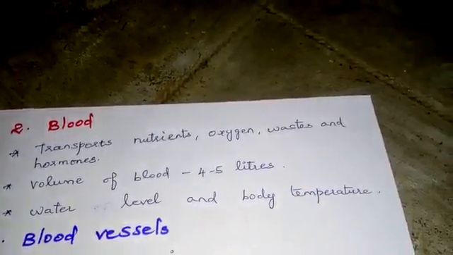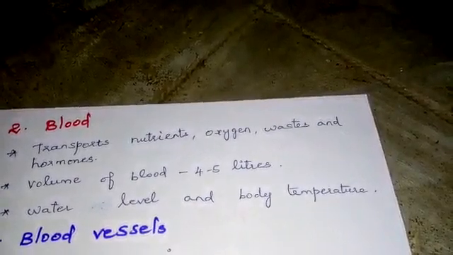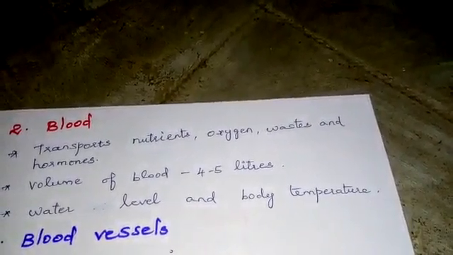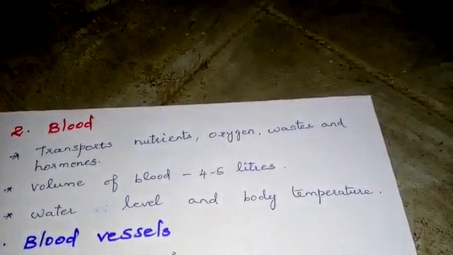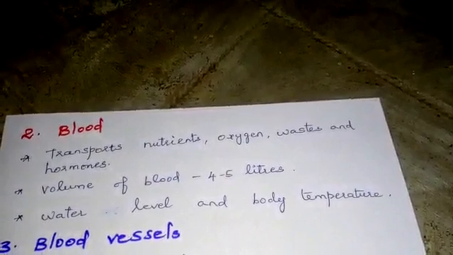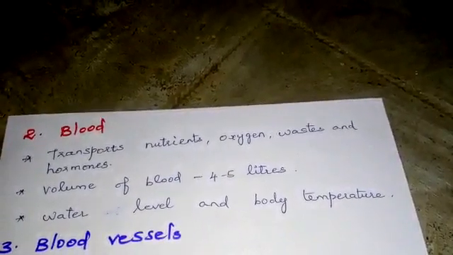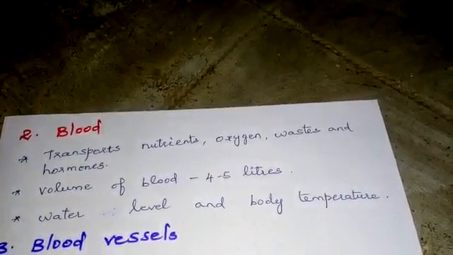Blood also carries oxygen, waste and hormones. The volume of blood in human adults is 4 to 5 liters. At the same time, blood regulates the water level and our body temperature.